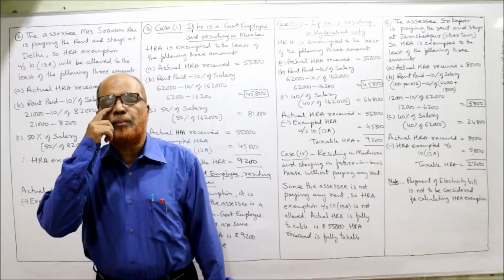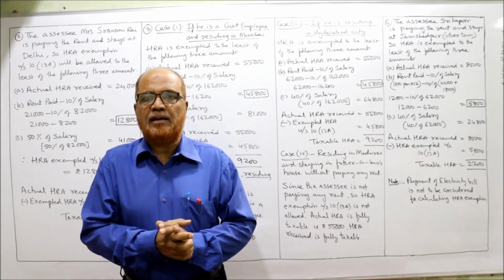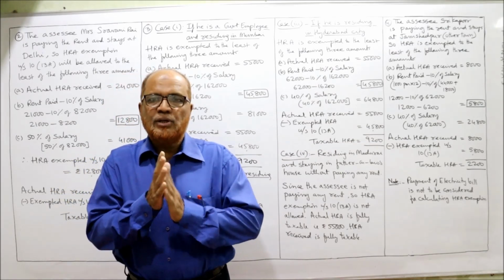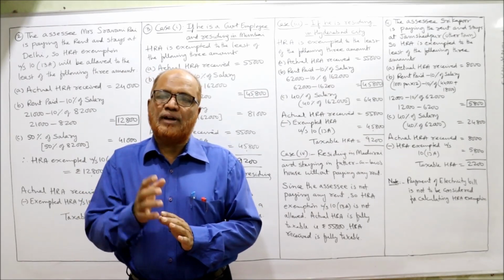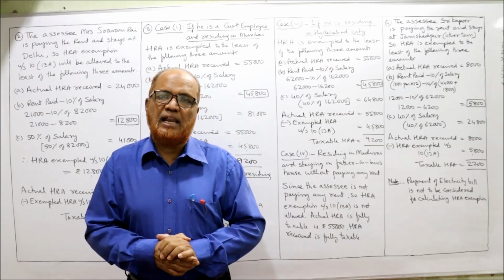So totally 4 problems we have completed on HRA exemption, apart from EA. The next video will continue with one or two more problems on HRA. Then we'll do the problems on other allowances.